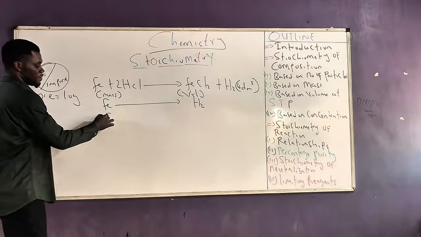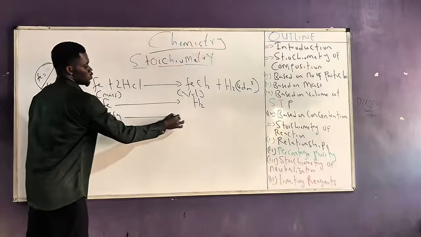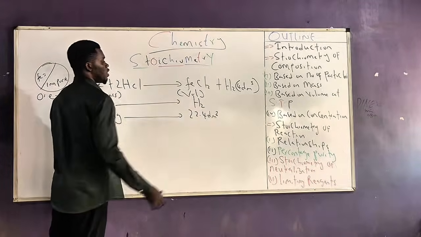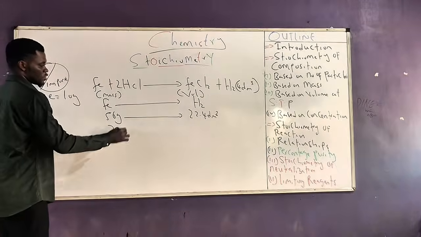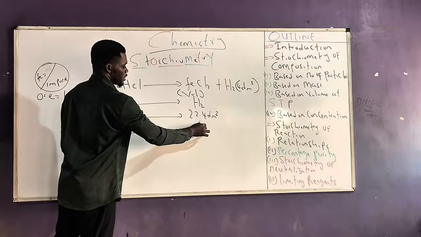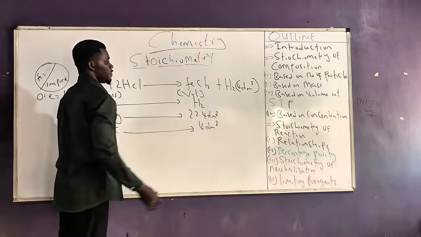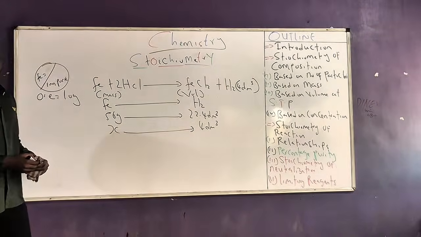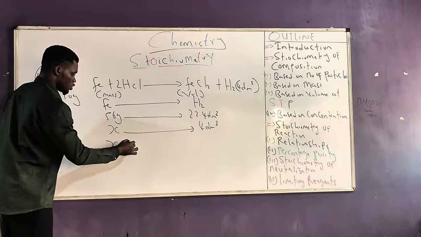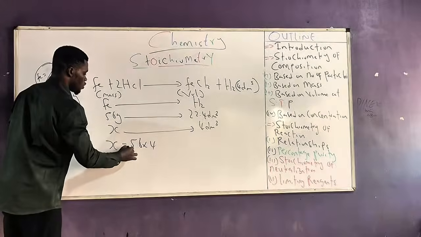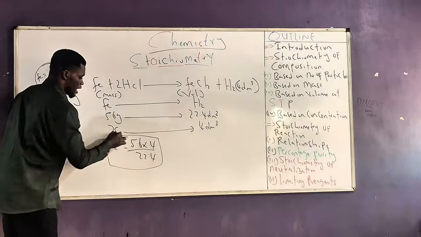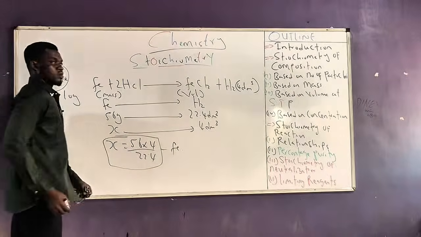So we can simply say 56 grams of iron will always give us 22.4 dm cubes of hydrogen. So what mass of iron would react to liberate 4 dm cube of hydrogen gas? Once we solve, our mass of iron becomes equal to 56 times 4 all over 22.4. This gives us the mass of Fe.